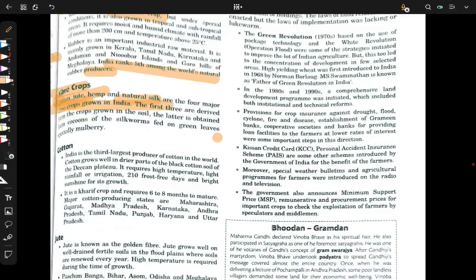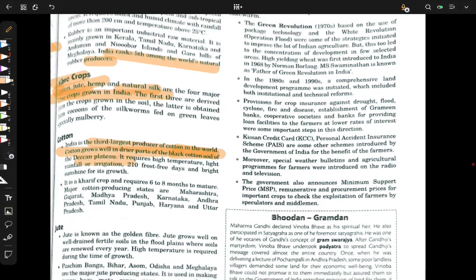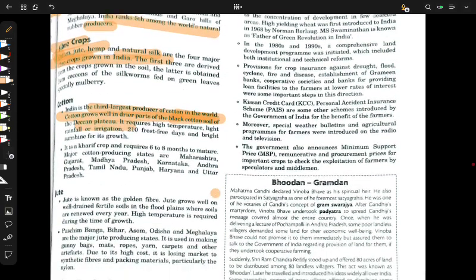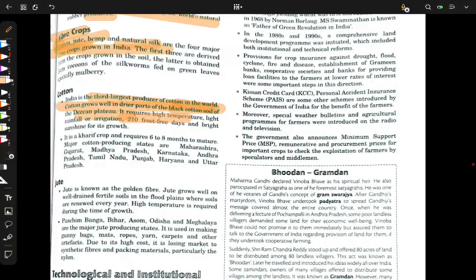Note it down, right? I have said many times, but note it down. India is the third largest producer of cotton in the world. Okay, third largest. Cotton grows well in drier parts of the country. Black cotton soil, black soil of the Deccan Plateau. We know it, right? 210 frost-free days. It's a condition. It is a Kharif crop and requires 6 to 8 months to mature.